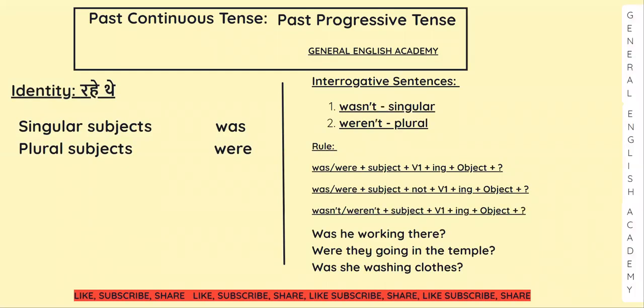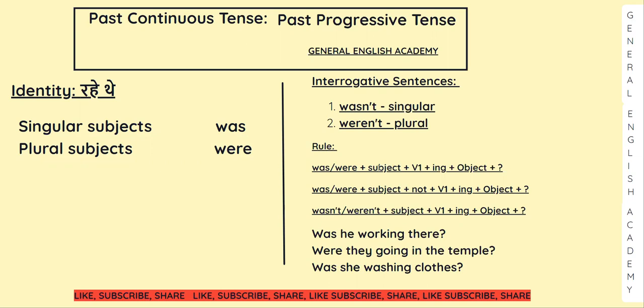Next we are going to talk about interrogative sentences or question tag where you are asking questions. क्या तुम खाना बना रहे हो? क्या तुम वहां जा रहे हो? Like this. Now here I have written 3 rules. You must be wondering that why. So let me explain. First rule is very simple.